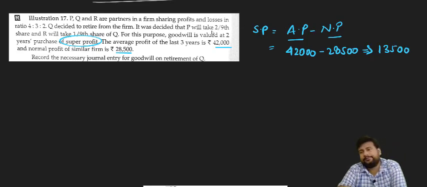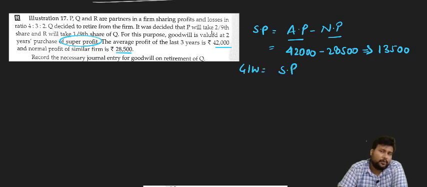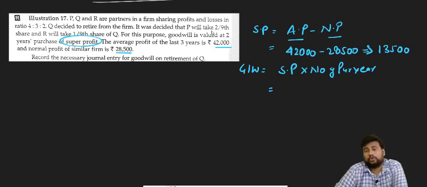13,500. Now when we have super profit, we can calculate the goodwill also, because the goodwill formula is super profit into number of purchase years. The super profit we calculated is 13,500 and the number of purchase years is already given as 2.